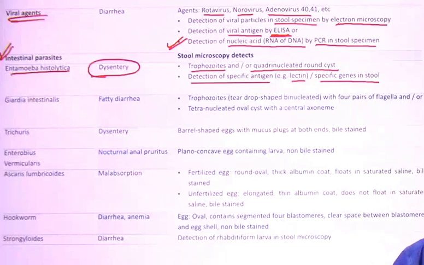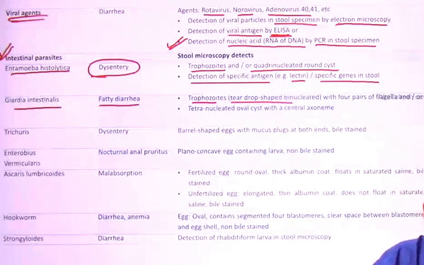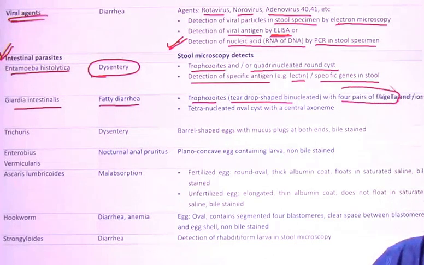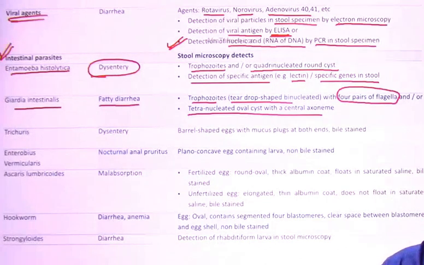Lectin. Giardia. Giardia leads to fatty diarrhea, foul smelling diarrhea. Okay, and the trophozoite is a teardrop shape binucleate one with the axostyle. And there are 4 pairs of flagella, and which particular motility? Falling leaf like. Fine. And along with that you have this quadrinucleate cyst, sometimes binucleate also, with a central axostyle. Okay, remember regarding the Giardia. Steatorrhea happens here. Drug of choice, metronidazole.